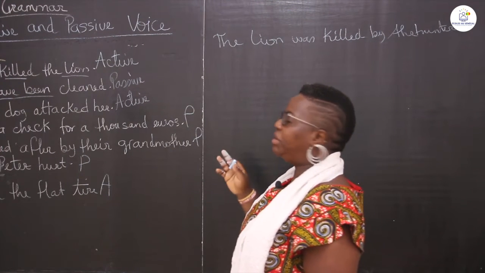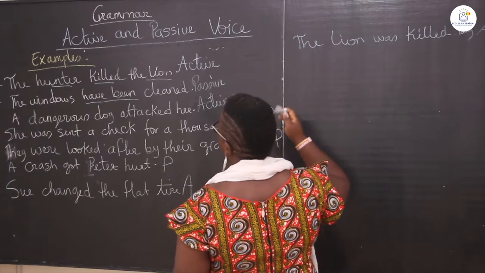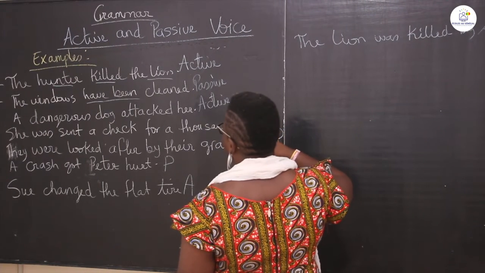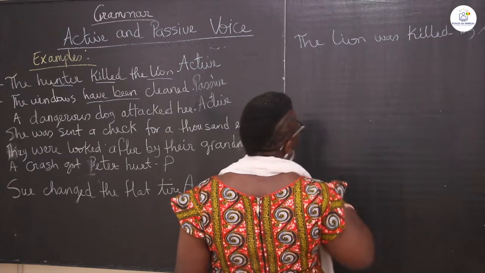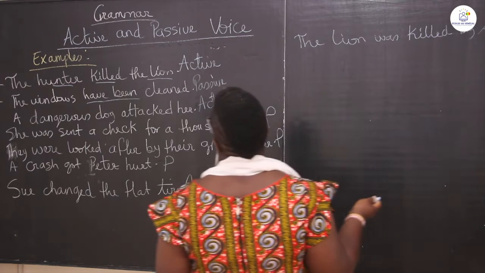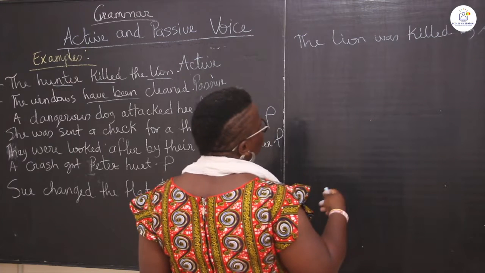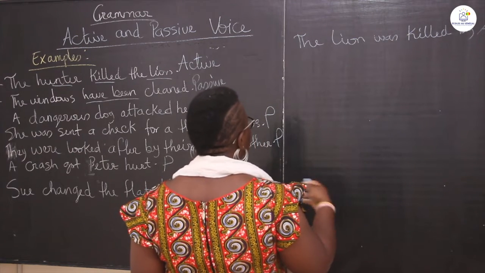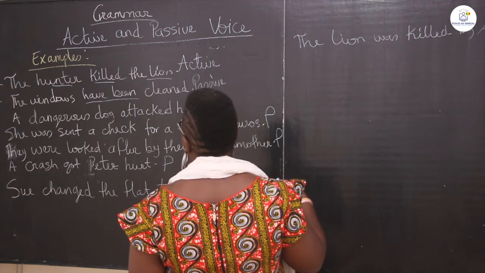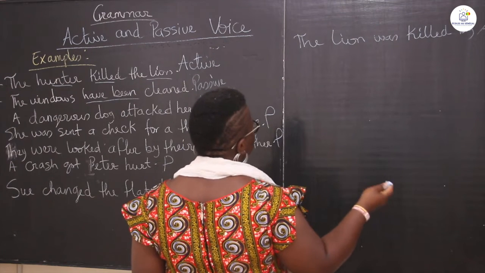The windows have been cleaned. What would that be if it's passive? The windows have been cleaned. The active form would be: the windows were cleaned, or cleaned were the windows. So the windows have been cleaned.